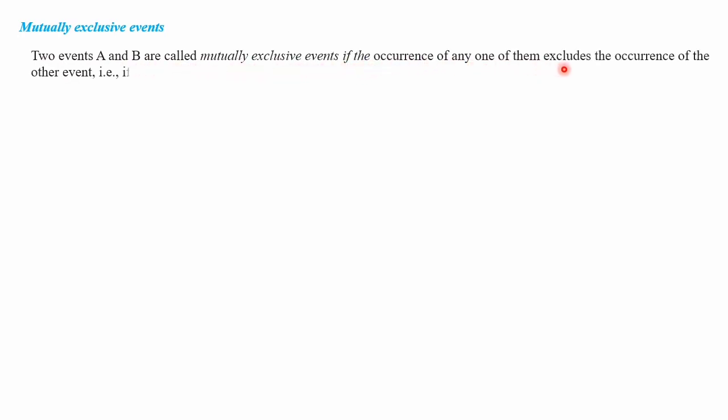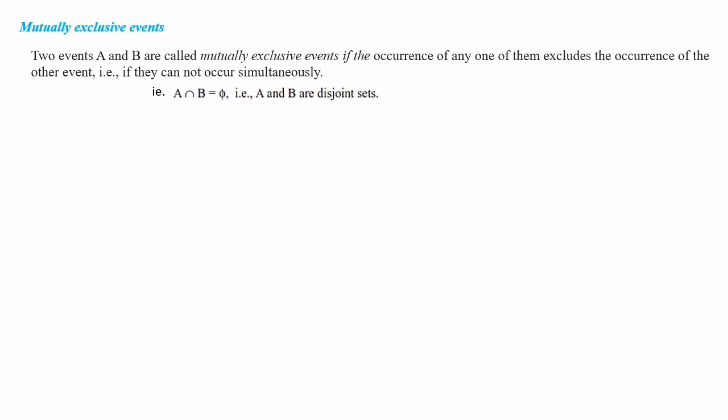Next, we will discuss mutually exclusive events. Two events A and B are mutually exclusive events if the occurrence of any one of them excludes the occurrence of the other event. That is, if they cannot occur simultaneously. This is the standard definition of mutually exclusive events. If one thing has occurred, then it will prevent the occurrence of the other event. Means they cannot occur simultaneously.